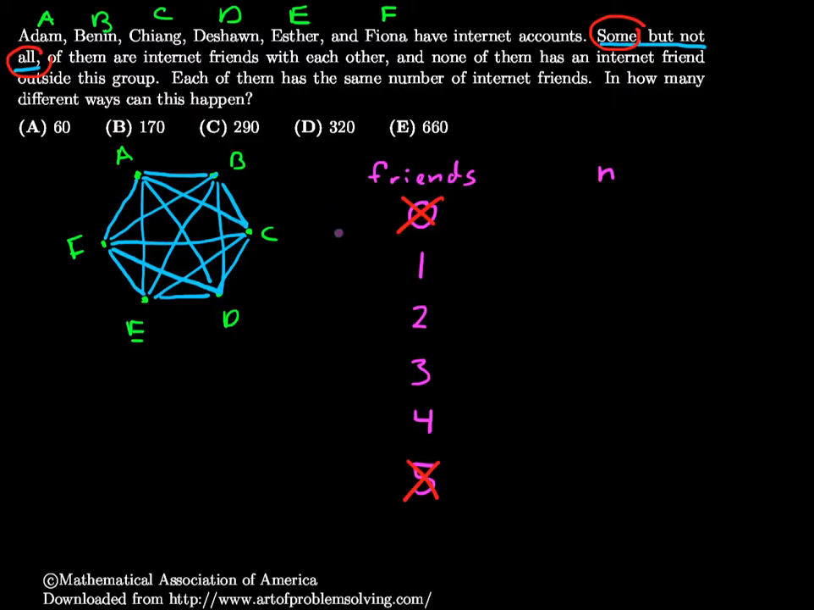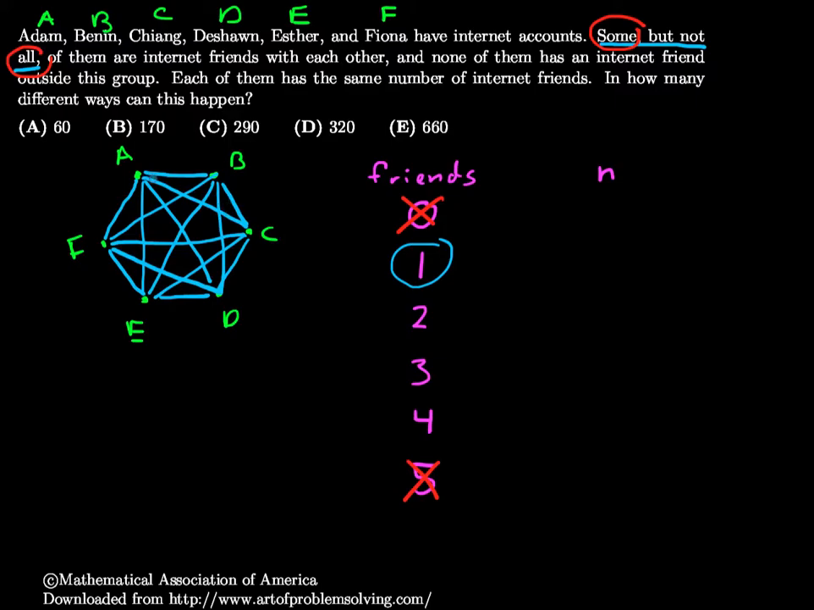Next, the number of ways to have one friend. The only way we can have one friend is if I have pairs. For instance, A and B can be friends, but then they can't be friends with anyone else. But I still need to have friends for this. So C and D could be friends, and E and F can be friends, and they can't be friends with anyone else. So that's the only way. 3 pairs is the only way to get this to work out. So let's figure out how to count that.